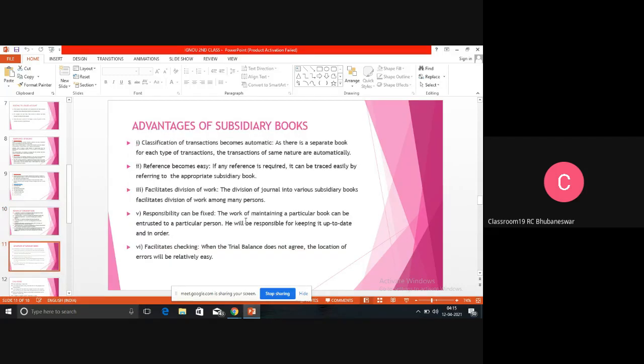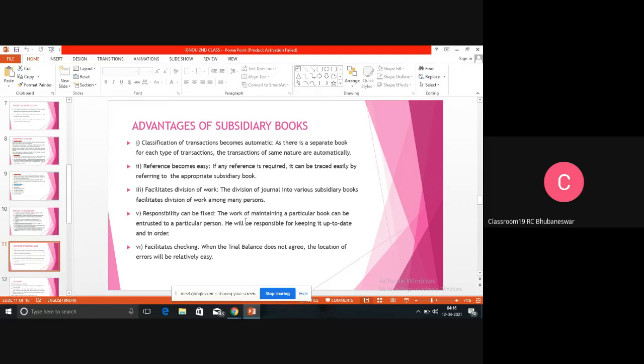So now we will study what the advantages of subsidiary books are. Why are we recording, why are we segregating all those transactions? So the advantages of subsidiary books. First, it classifies the transactions. That means when it classifies the transactions, it is very clear and very easy to find each transaction, and it takes very less time. It is very time effective.